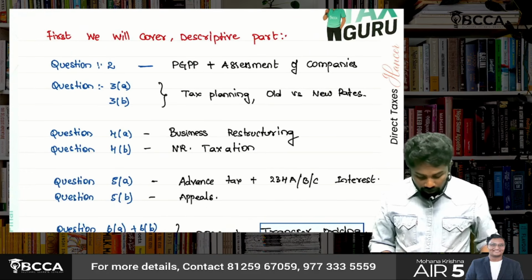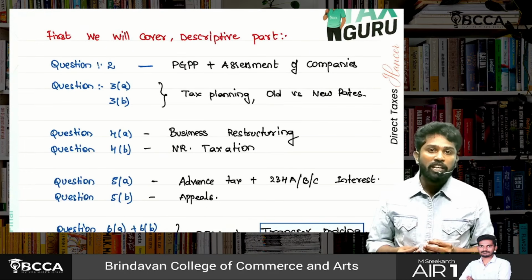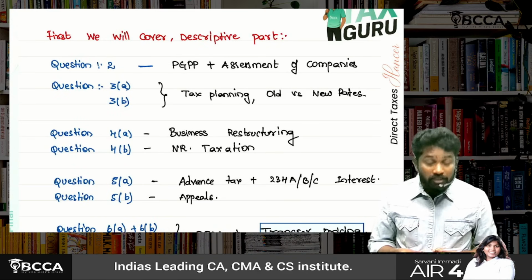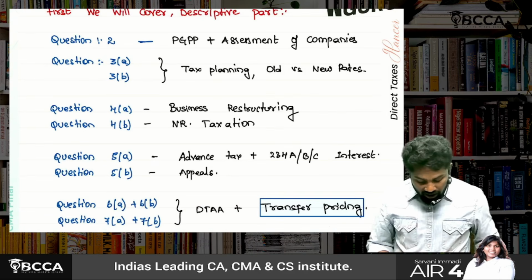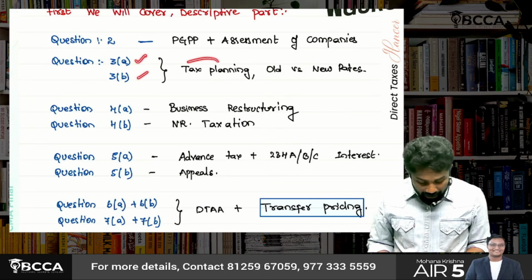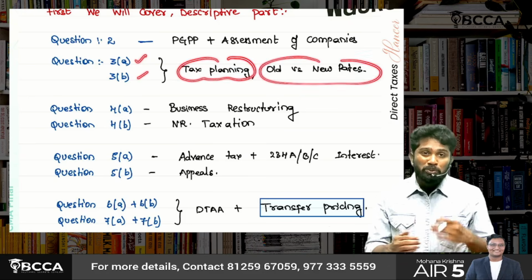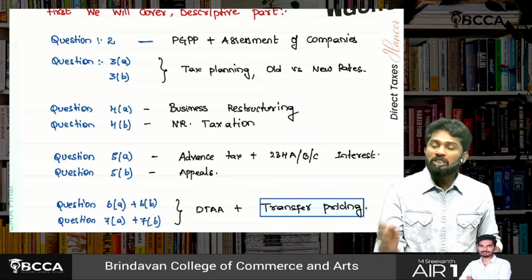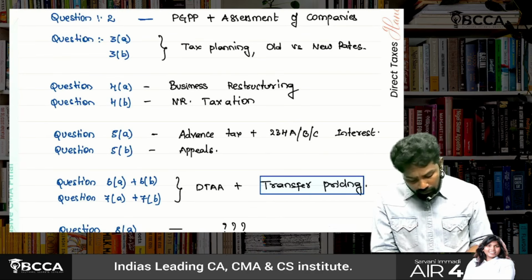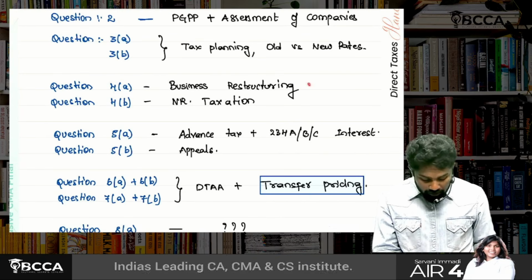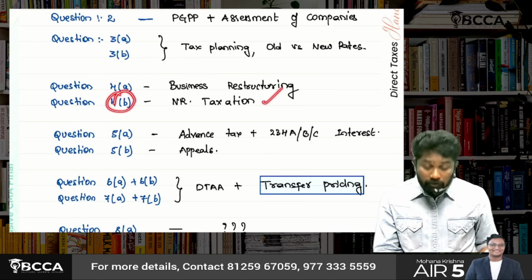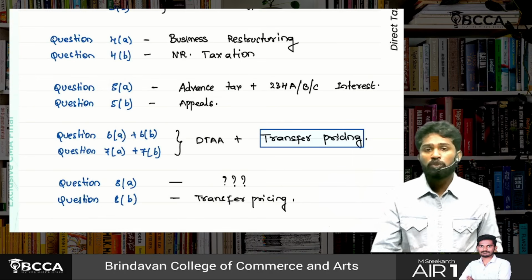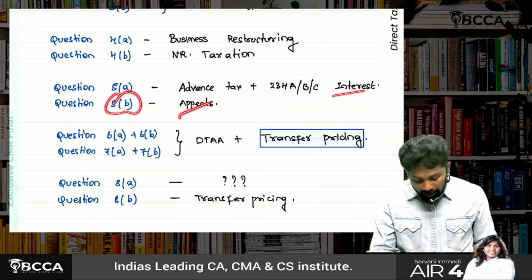Out of all these chapters, question number 2 is always a 14 marks question, which will be from PGBP and assessment of companies. Question number 3A and 3B is always from the tax planning chapter, old versus new tax rates; a basic level question is asked under 3. Then question number 4A is about the business restructuring chapter. 4B is always from the NR taxation chapter. 5A is from advanced tax along with 234A, B, C interest. Question number 5B is about appeals.